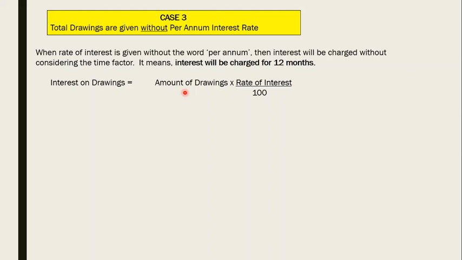Say if I say the 12,000 amount is withdrawn, we don't know whether it was withdrawn for 6 months, 8 months, or 7 months. Since the rate also is given without the per annum word, we are assuming that if drawings are for 7 months, then the rate also is for 7 months. If drawings are for 5 months, the rate also is for 5 months. So not only for the date of the drawing, even the rate is meant for that period only for which the drawings are made.